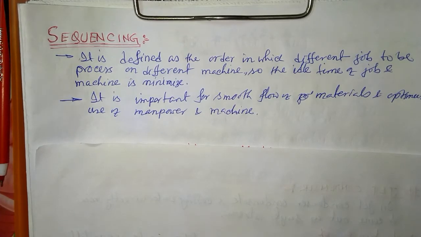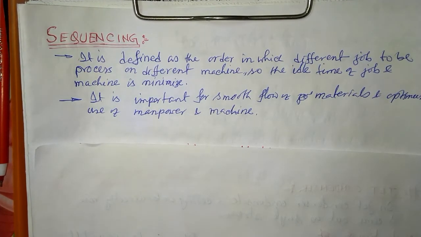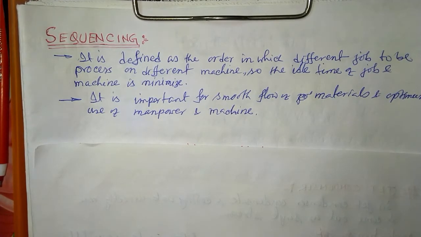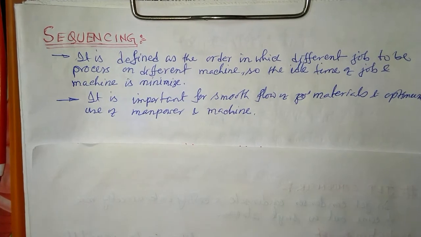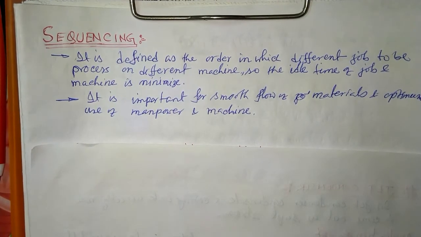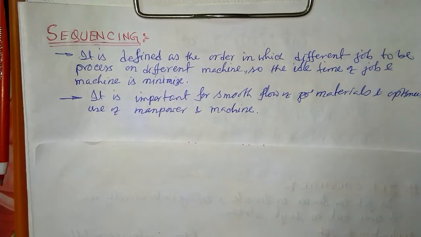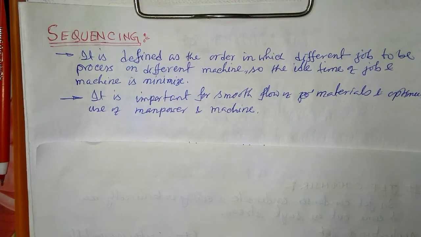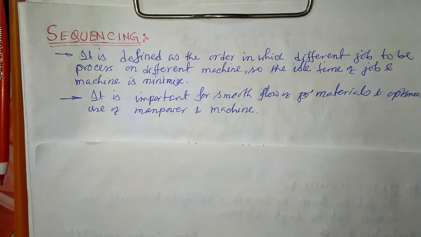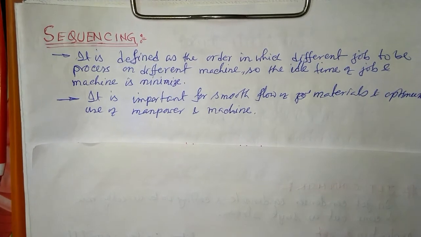So out of the 10 jobs, which job shall we make or produce first so that idle time for machine as well as the jobs is minimized. And the number of jobs and machines can also be increased. Suppose we have 10 jobs and they should be processed on 2 machines or 3 machines. Which job first goes to machine 1, which job first goes to machine 2, all those things we need to decide by this sequencing.